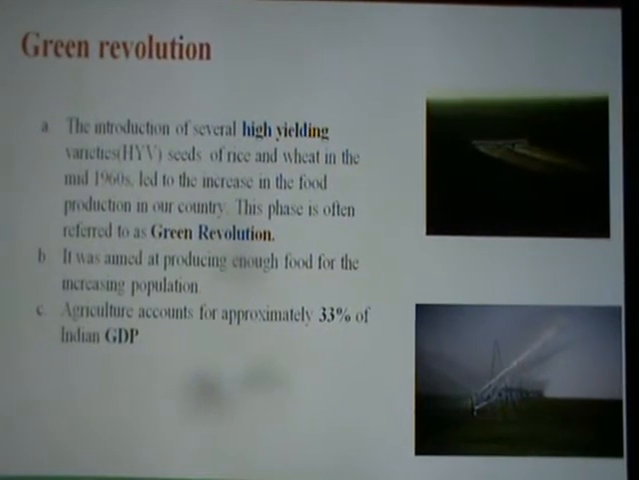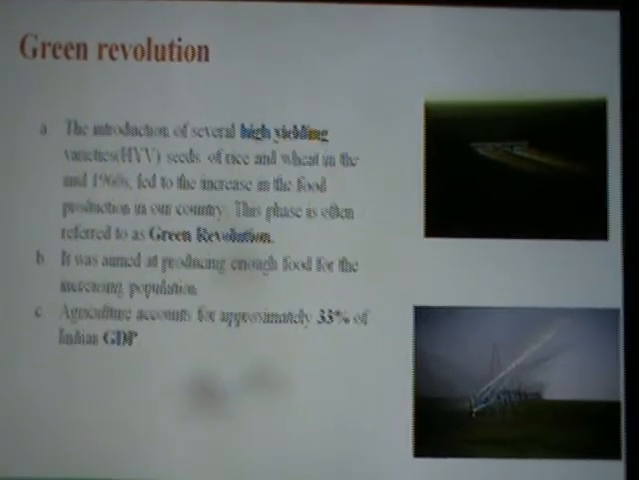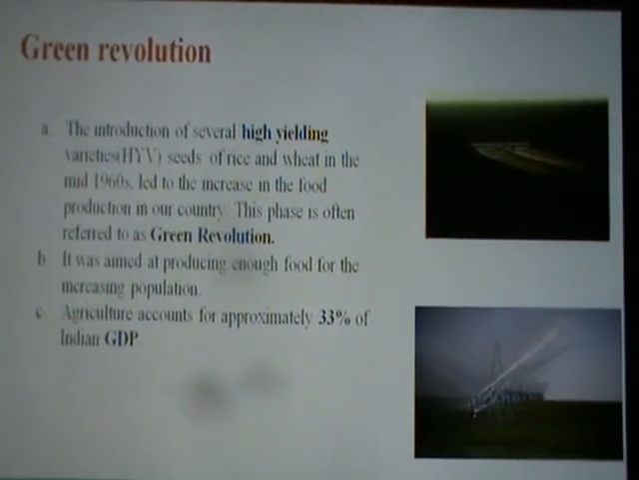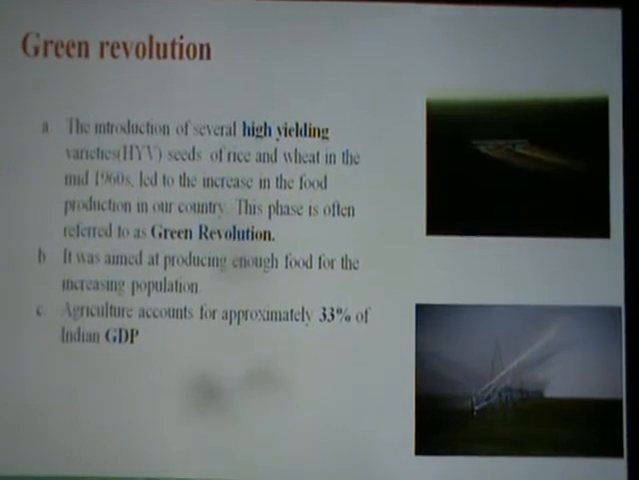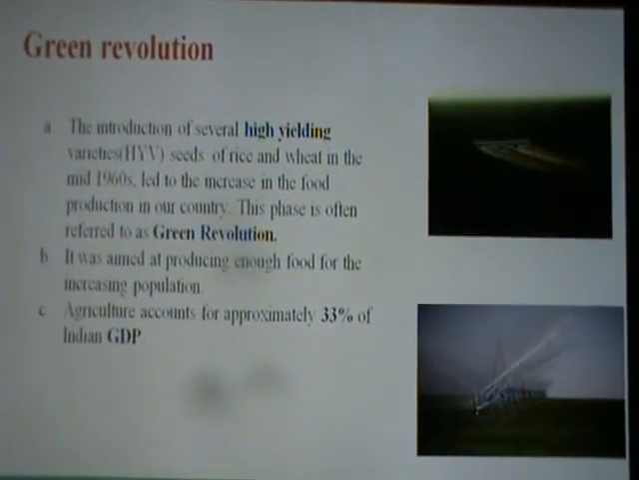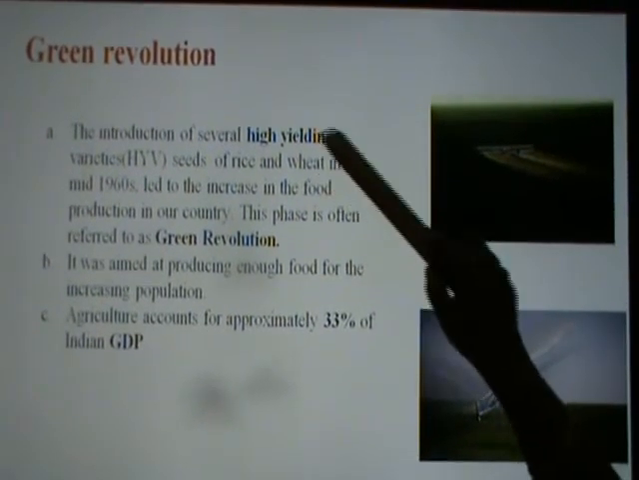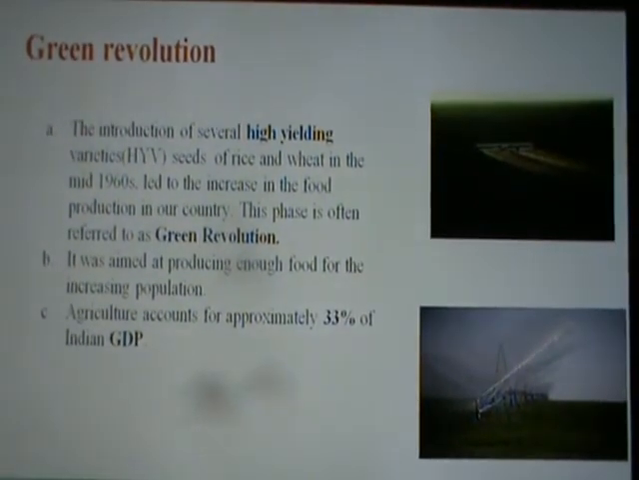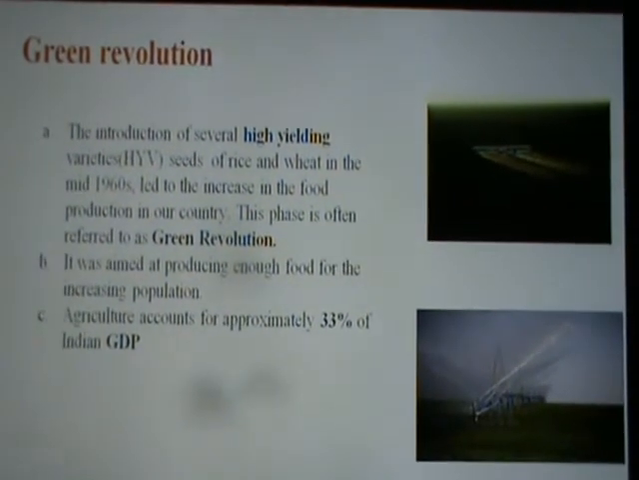So next you can see that the development in the field of agriculture is nothing but the Green Revolution. So in the Green Revolution, what happened? Just after independence in India, the major concern was the production of food. For the increasing population, that was the main challenge faced by our country. So for that, several high yielding varieties, HYV, seeds of rice and wheat were introduced in the mid 1960s in the field of agriculture, and this led to an increase in the food production in our country. So this phase is often referred to as the Green Revolution.